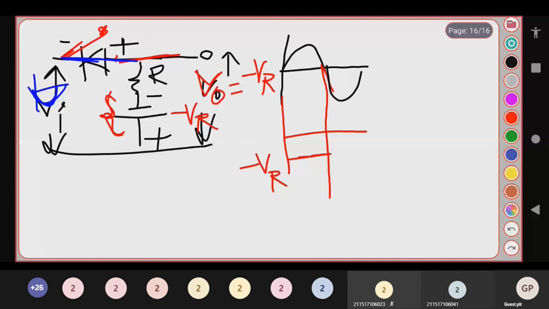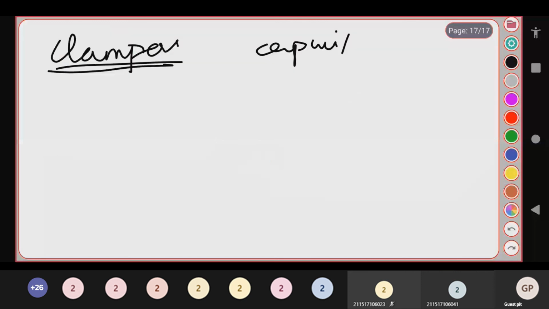So what is a clamper? It is a combination of a capacitor and a diode. A clipper is a combination of a diode and a resistor. Here it is a combination of a diode and a capacitor, that is called a clamper. For your positive clamper, just understand the circuit diagram.